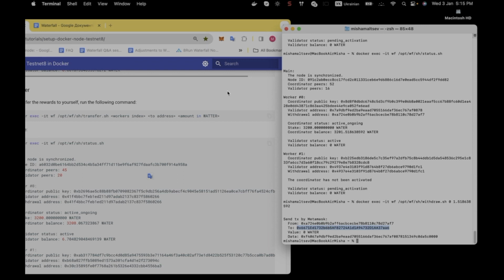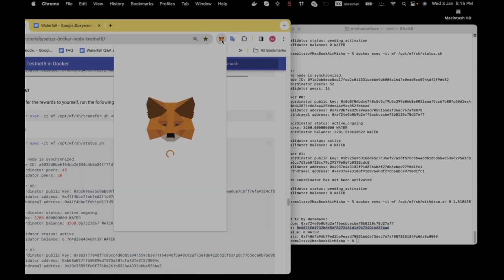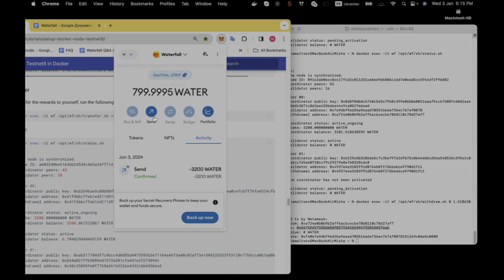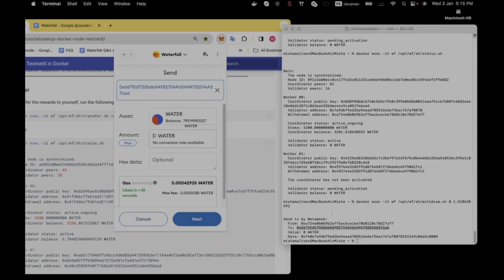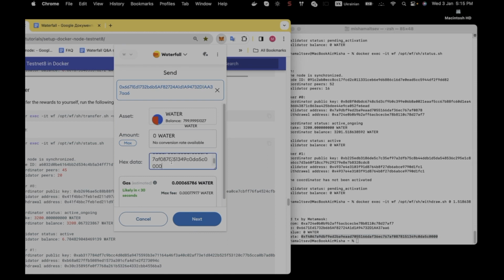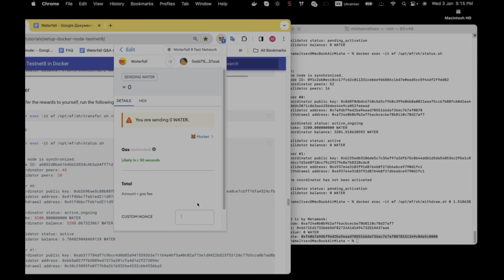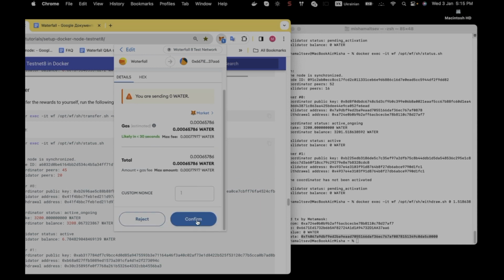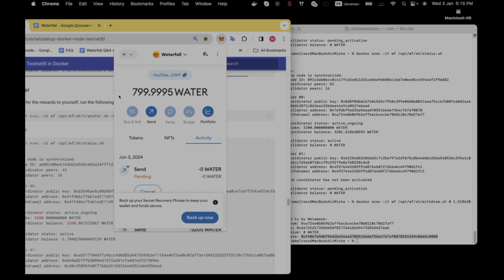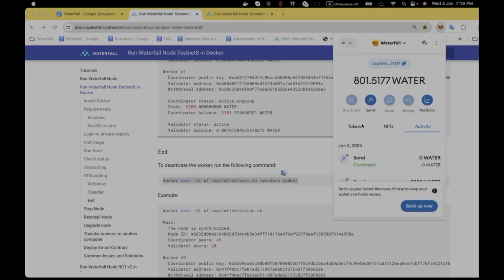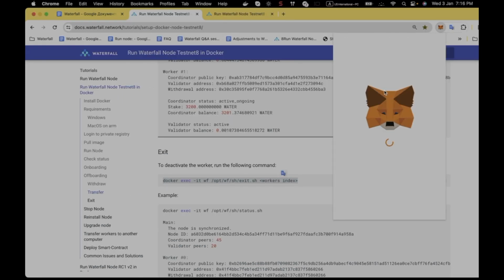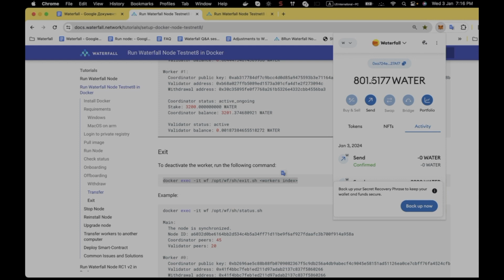Here is the address. Value of waters is 0. Data equals. Okay, then. And now let's wait a little bit. The withdrawal procedure takes some time. Time has passed. Let's check our balance. Great, we've got the rewards.